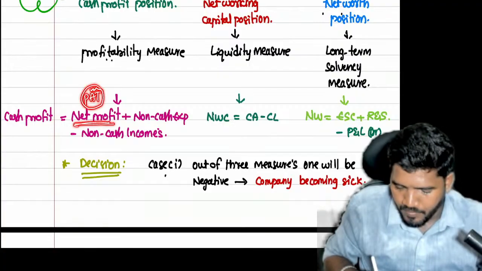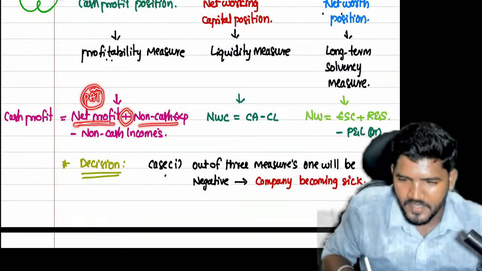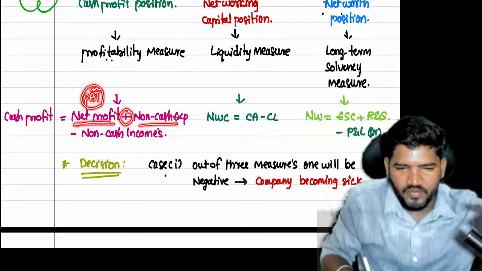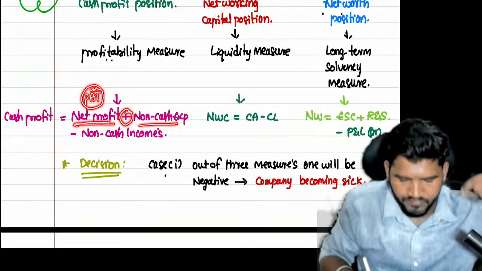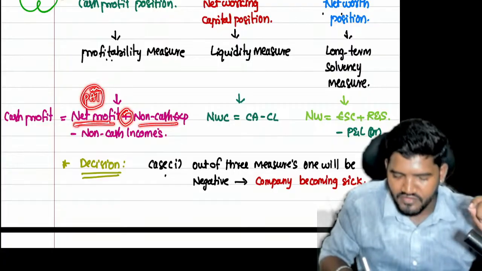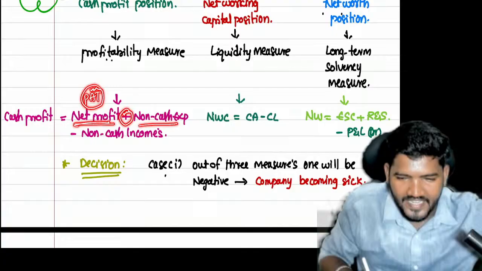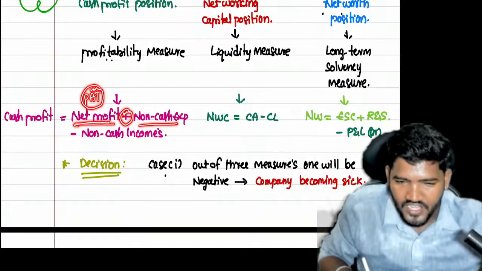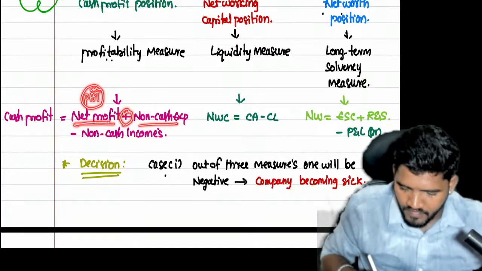Now see, net profit is an accounting profit. Add non-cash expenses. Why? Because they were already deducted from the profit because of accounting rules. But I don't follow the accounting rules, I'm following the cash rules. That's why whatever expenses were already deducted, even though they are non-cash, we add back.